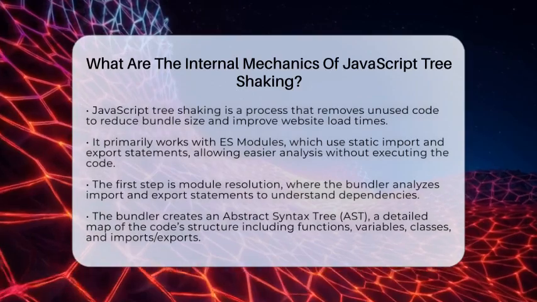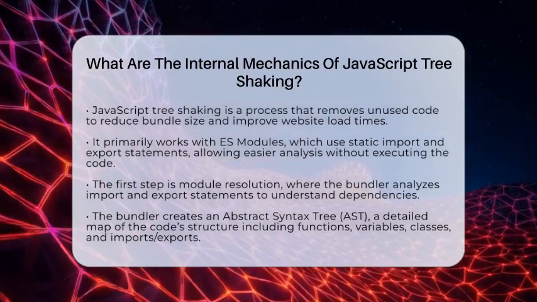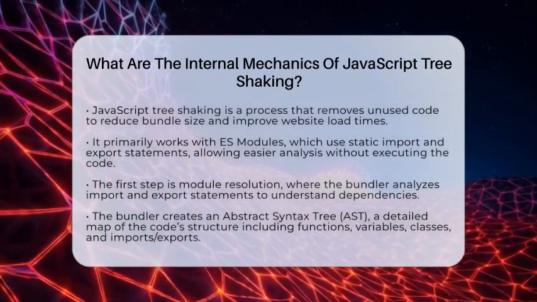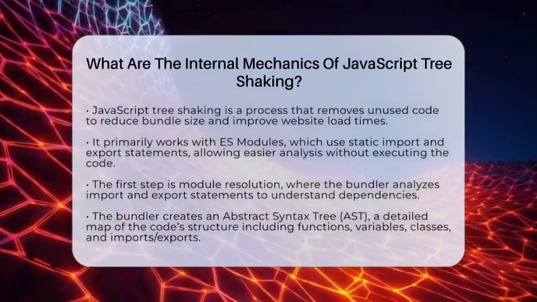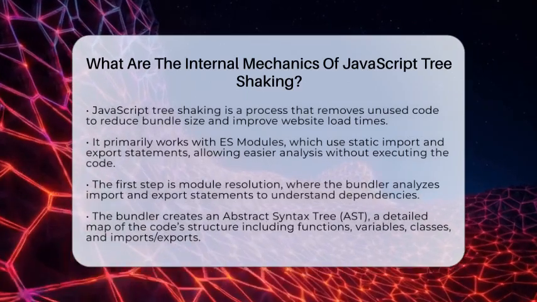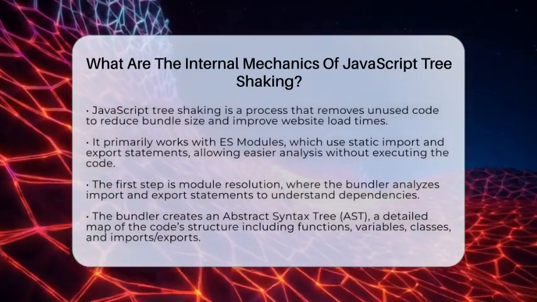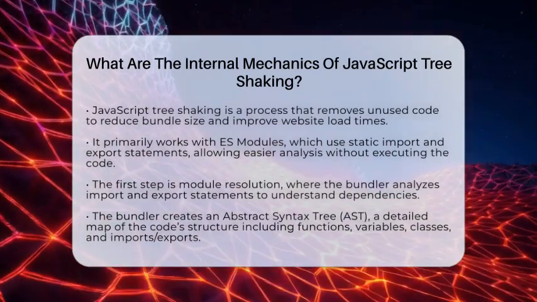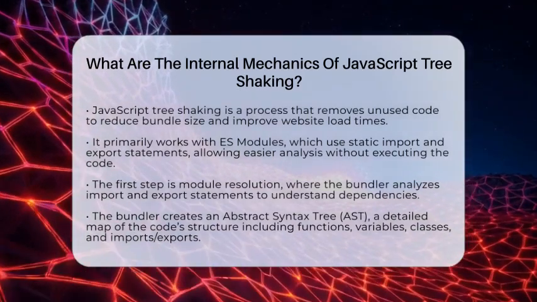When you bundle your JavaScript files, you want to keep the size small so pages load quickly. Tree shaking is a way to do that by getting rid of unused code. It mainly works with ES modules, which are a special way of writing JavaScript using import and export statements. These modules are static, meaning their structure is fixed and can be analyzed without running the code.